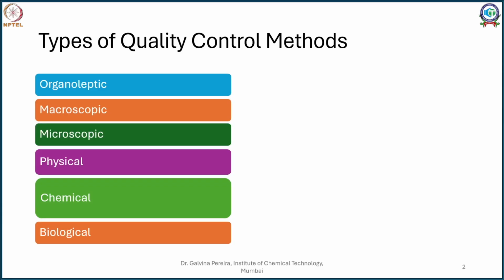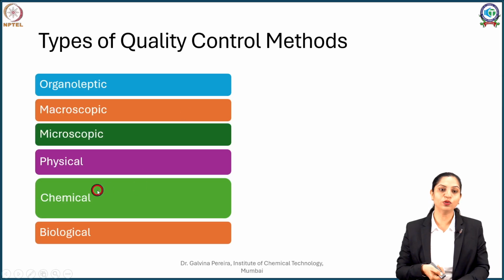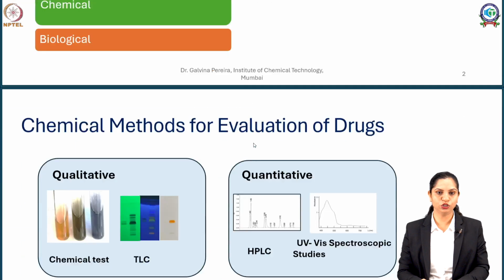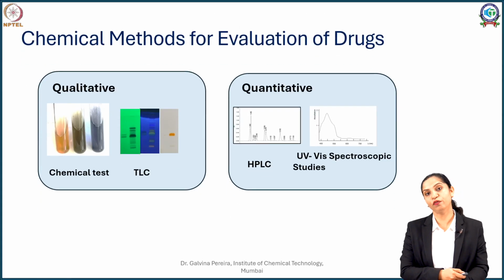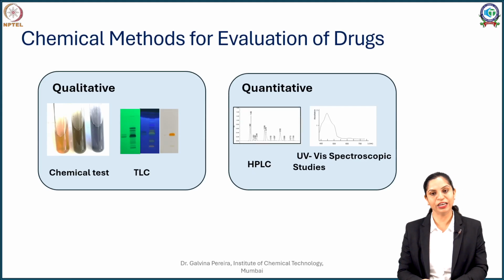In chemical methods, we also saw that they could be qualitative, that is, they will tell us what type of compounds are present, and they can be quantitative, telling us specifically how much of the compounds are present. So let's recollect: we saw organoleptic, macroscopic, microscopic, physical, and now we are into the chemical methods for evaluation of drugs. More specifically, we are done with qualitative methods of evaluation. Now we are moving on to quantitative methods of evaluation of drugs.